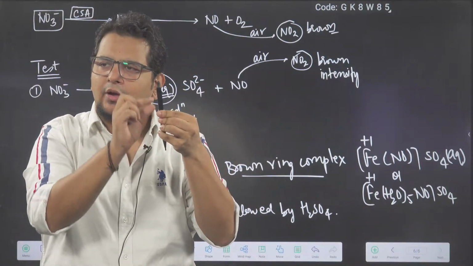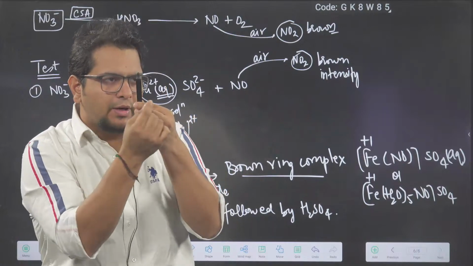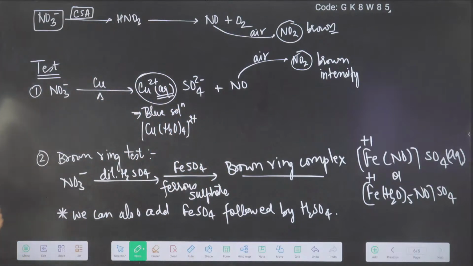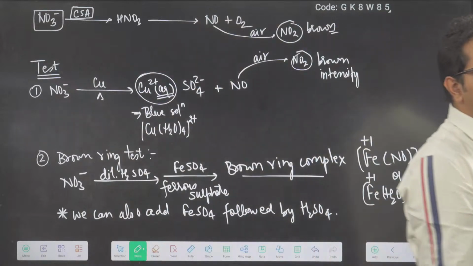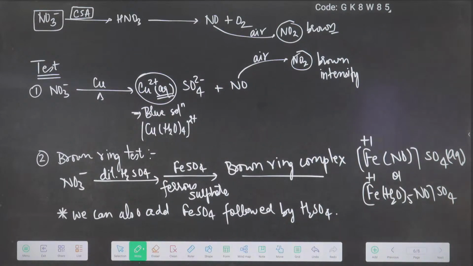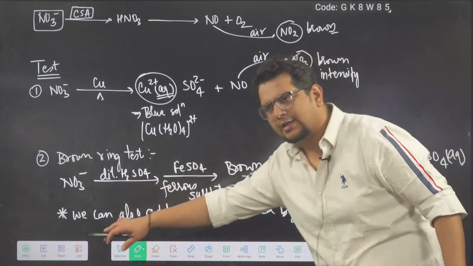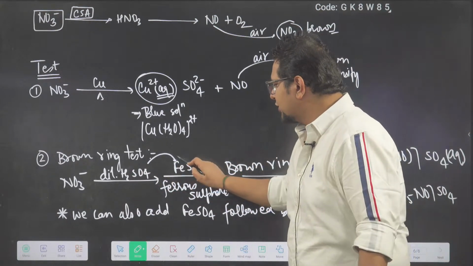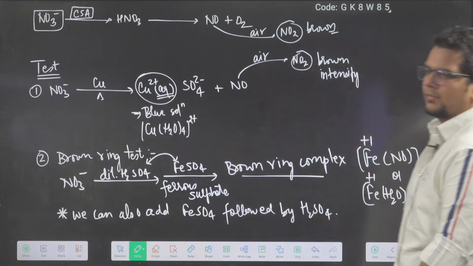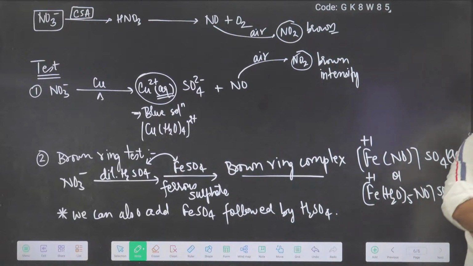Between the layer of sulfuric acid and water, you will get the brown ring formation. So it's not compulsory that sulfuric acid comes first; you can also do ferrous sulfate, then sulfuric acid. Basically, these can be exchanged as well, according to the NCERT lab manual.